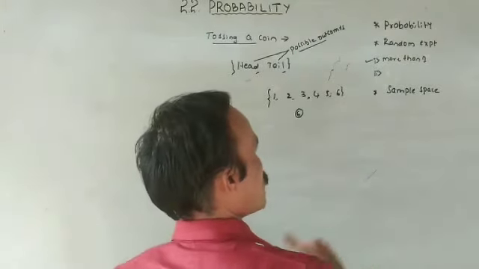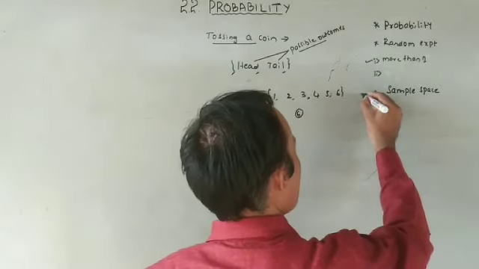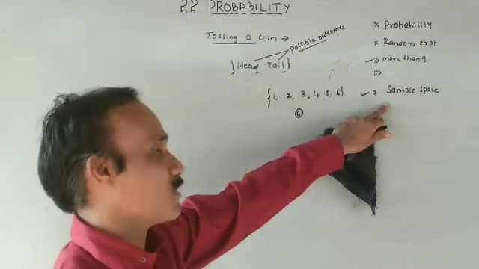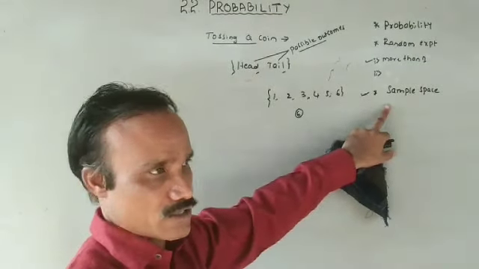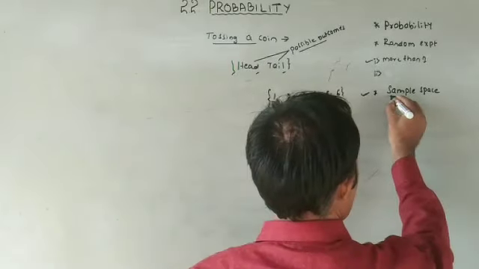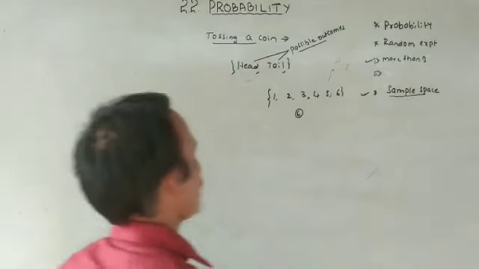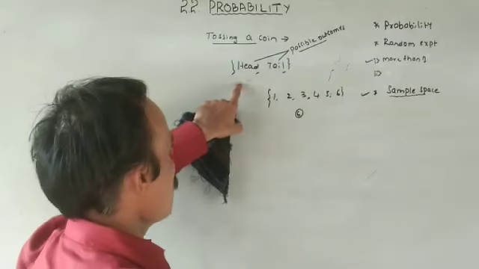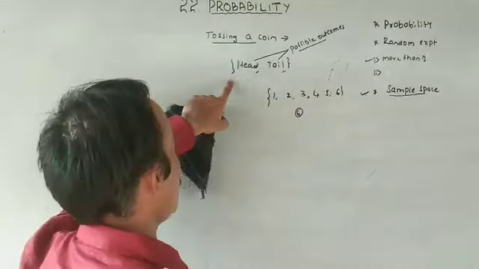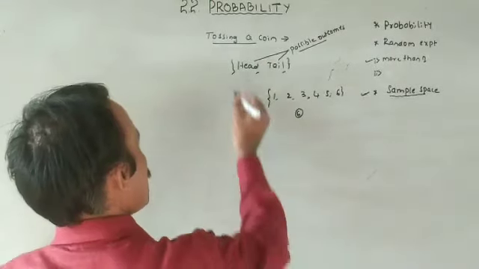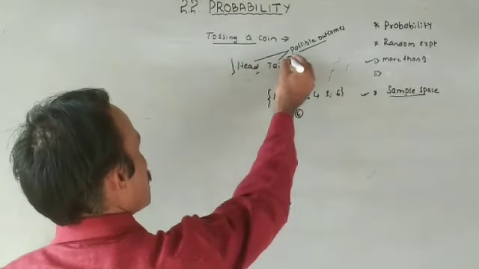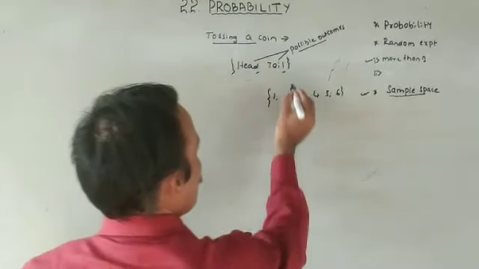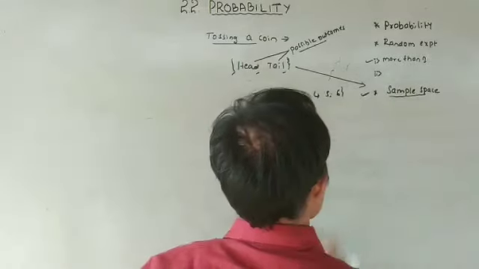While you are solving a question, the first compulsory step is to write the sample space. Without a sample space, we cannot find any answers. So what is the sample space? Consider the same example again: tossing a coin once. Head appears or tail appears. These two are the possible outcomes, enclosed within flower braces. This is called a sample space.